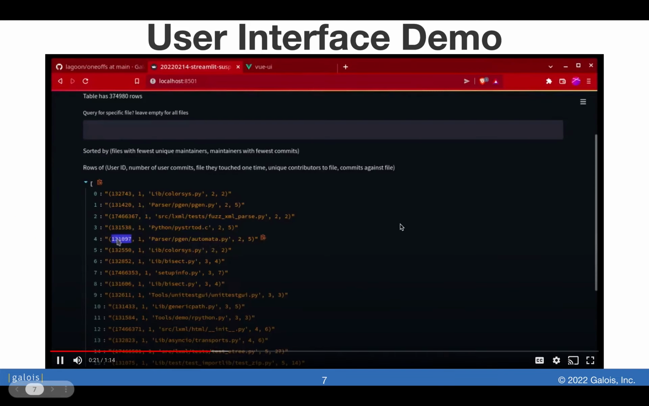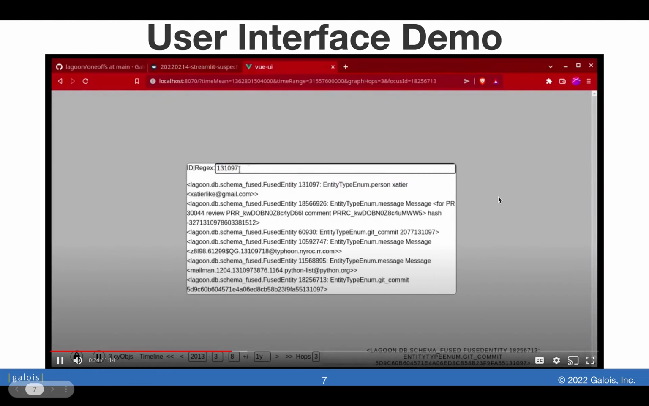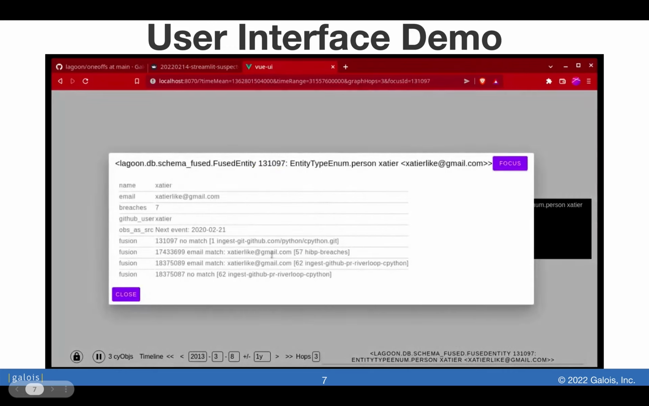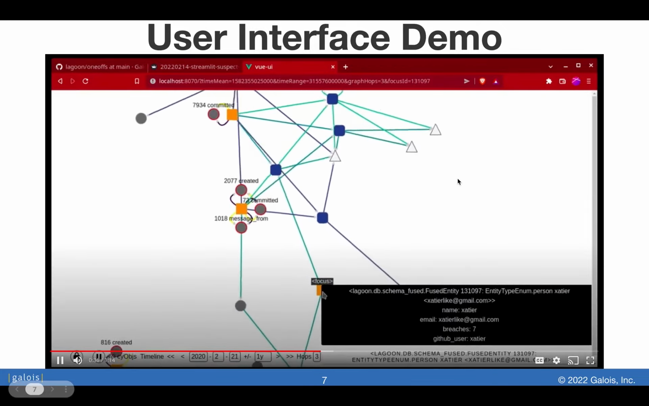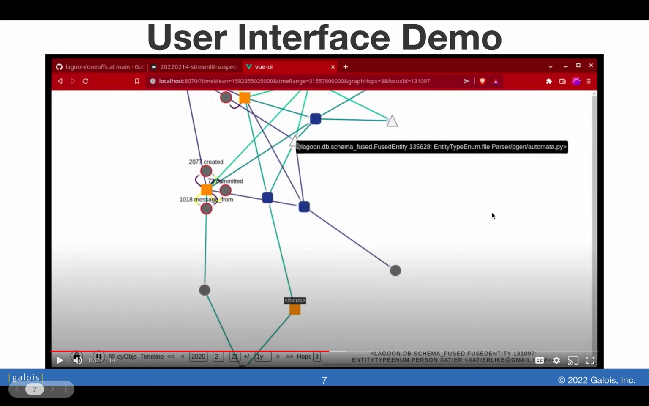In this case, we are using the UI to do a certain kind of analysis, which is find out files with the fewest unique maintainers. So we can get any node ID and visualize it using the UI. Clicking on a node gives all the details about that node. In this case, it's a person. Clicking on the neighbors of the node gives the entire spatiotemporal graph which surrounds a node.